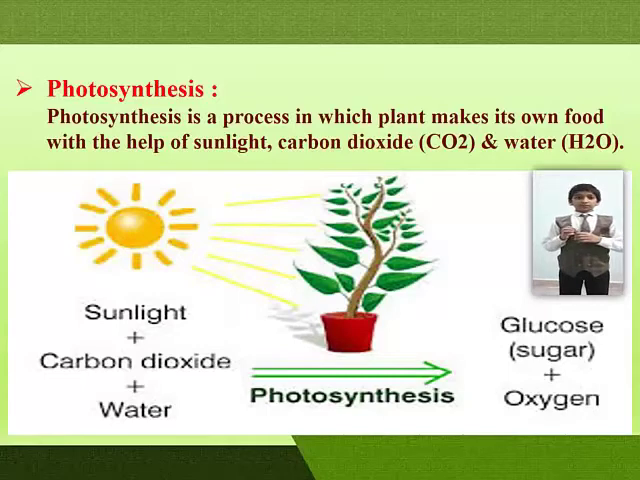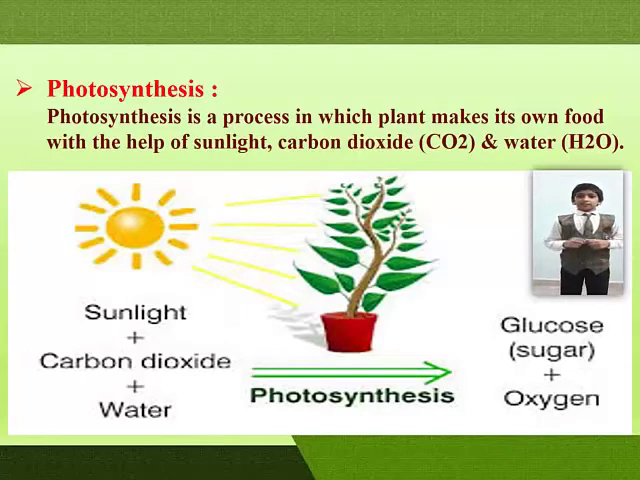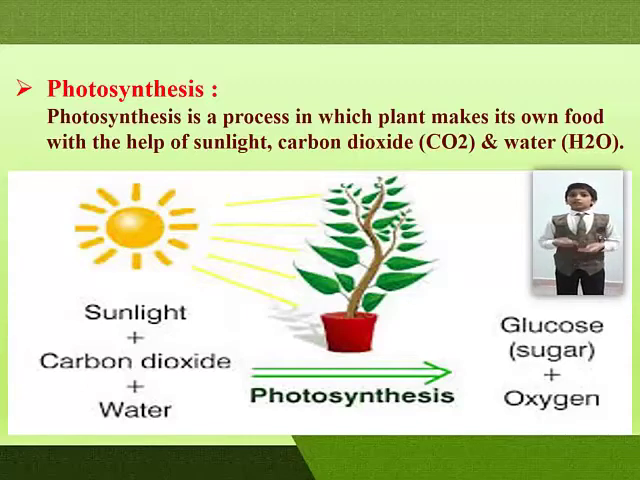Photosynthesis is the process in which plant makes its own food with the help of carbon dioxide and water in presence of sunlight and chlorophyll, and gives us glucose and oxygen, which is helpful for our health. Reaction of photosynthesis: carbon dioxide plus water, in presence of sunlight and chlorophyll, gives glucose and oxygen.